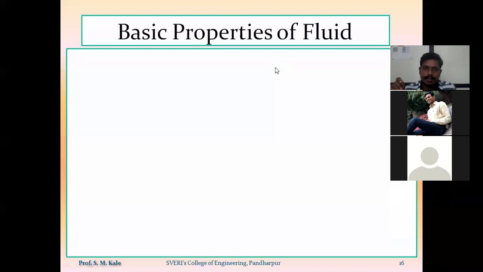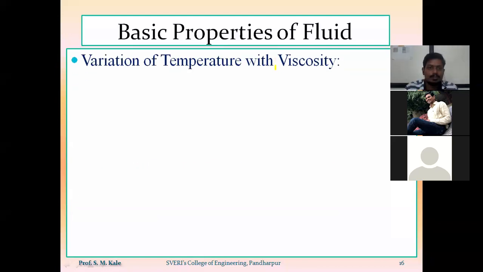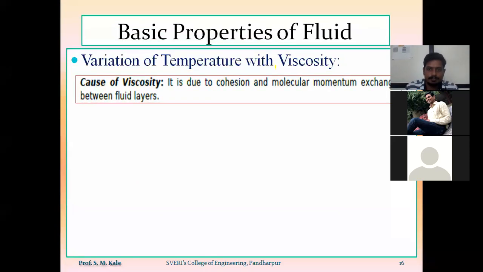When I consider the liquid as a fluid, the viscosity present in a liquid is mainly because of the cohesive force of attraction. That means the predominant nature will be the cohesive force of attraction.